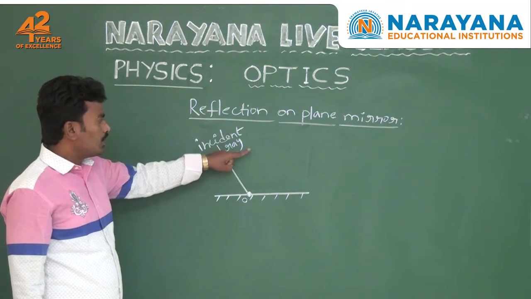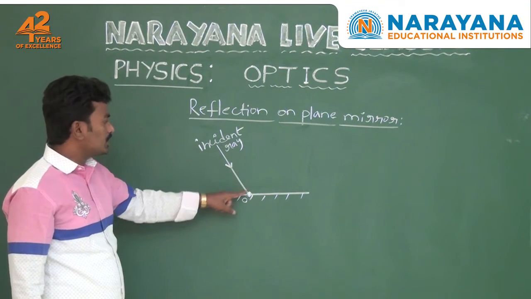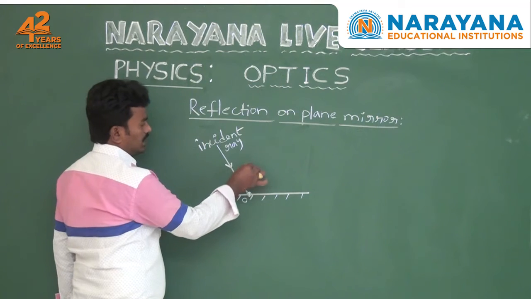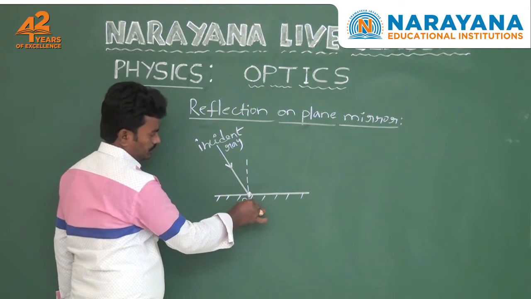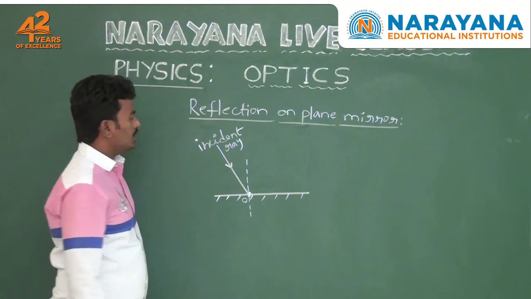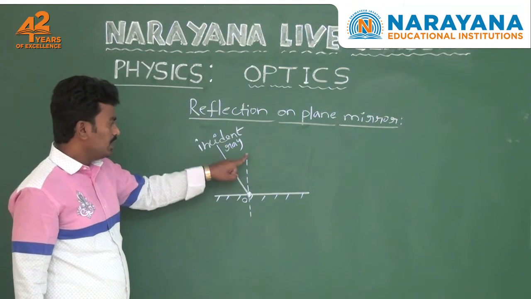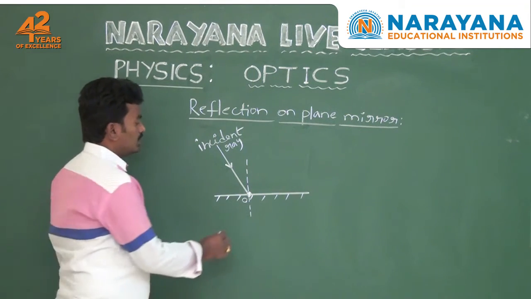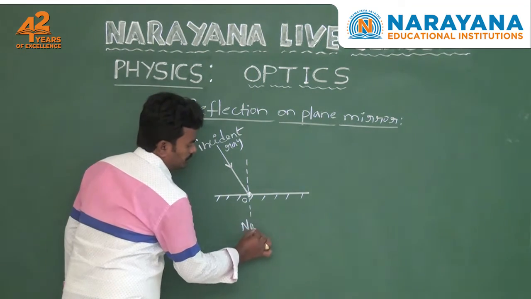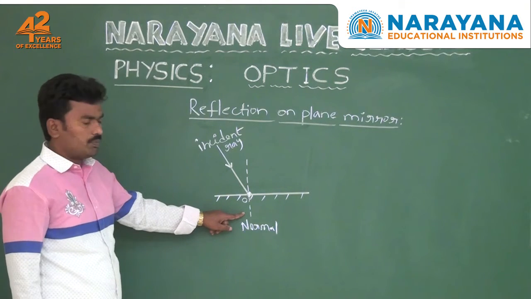Now you draw one perpendicular line to the plane surface. It is passing through the point of incidence like this. So here you draw one perpendicular line to the plane surface, passing through the point of incidence. Then the line is called normal.